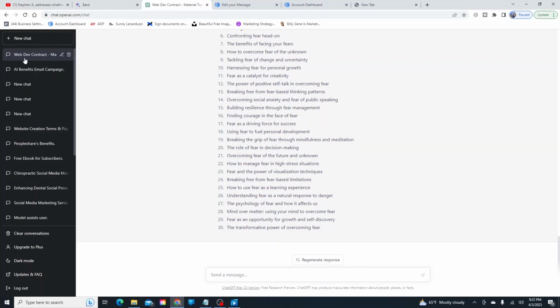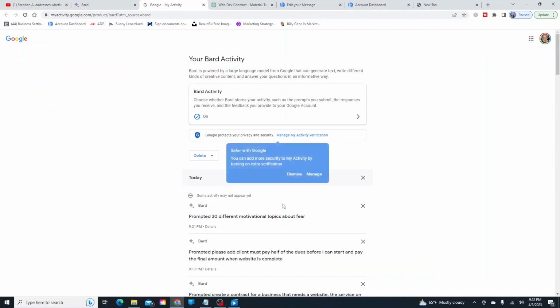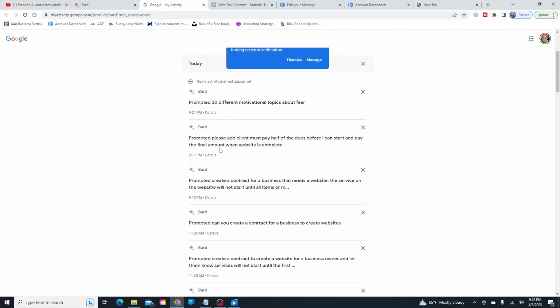Now, if you see right here, it says web contracts. All these things are different things I've looked up. It stays on the side over here. I've been looking at a lot of things. Now, Bard doesn't necessarily have that. It does the title thing. It just doesn't give you the stuff that's in it, which I don't understand.